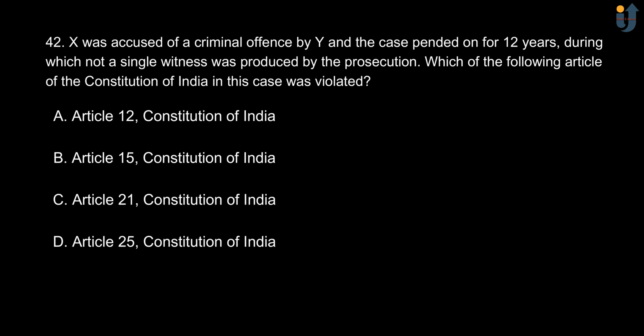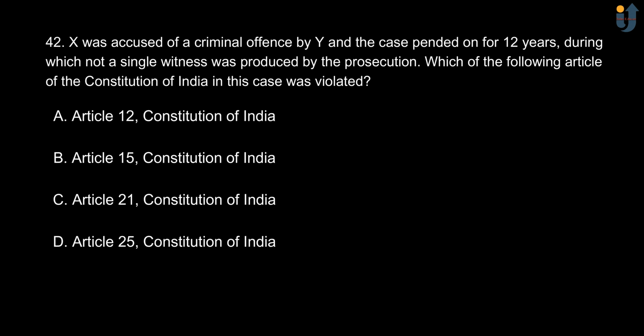Next, X was accused of criminal offence by Y and the case pended on for 12 years, during which not a single witness was produced by the prosecution. Which of the following article of the Constitution of India in this case was violated? Option A, Article 12.